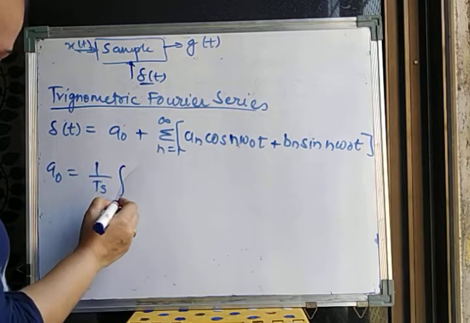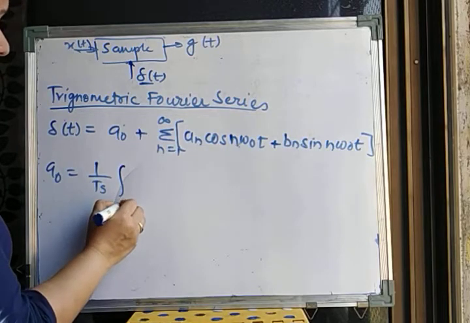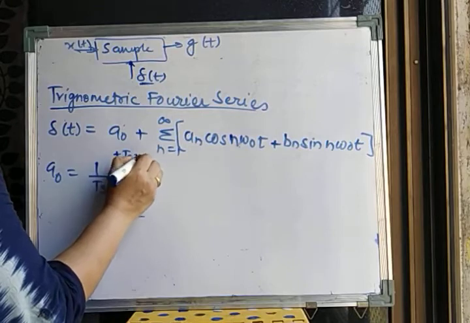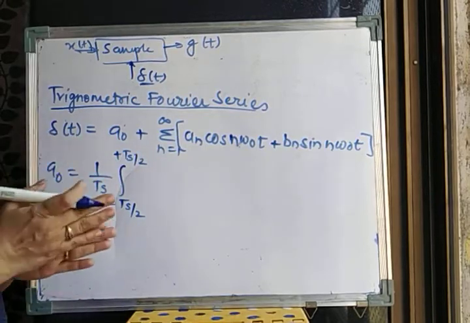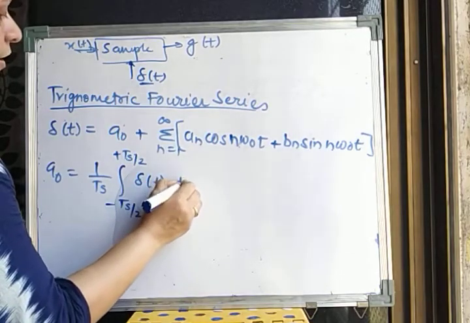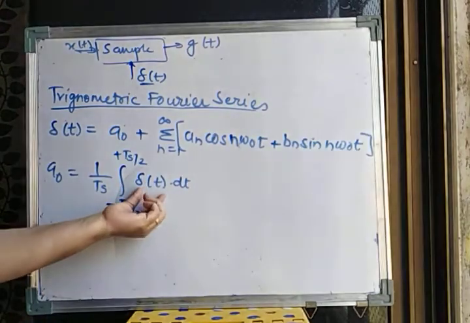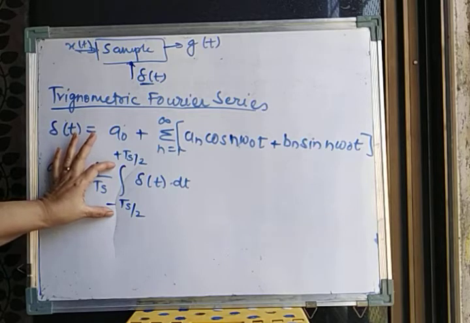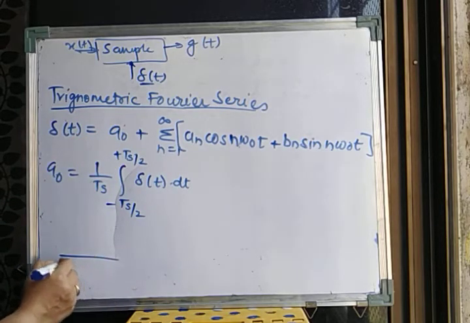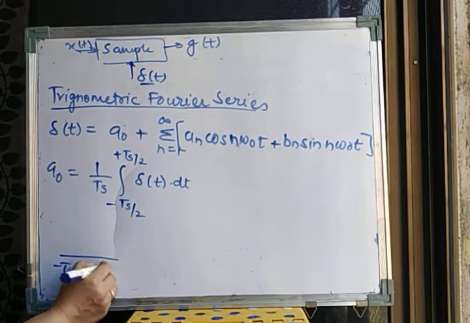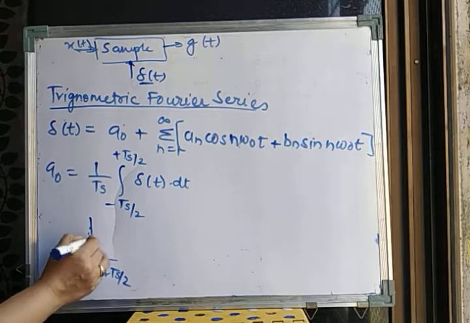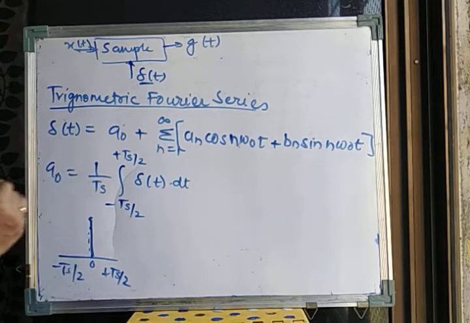Integration from minus Ts by 2 to plus Ts by 2. So we are taking only one period of it. In one period, delta t dt. So we are trying to integrate the delta t function in one period. As we all know, in one period from minus Ts by 2 to plus Ts by 2, I am going to get only one delta impulse, at 0.